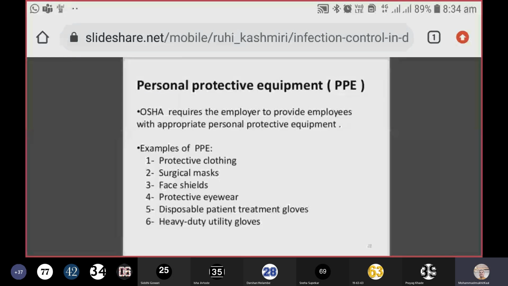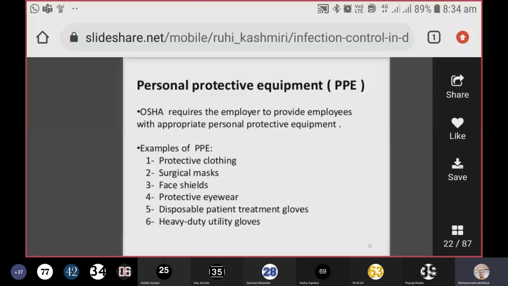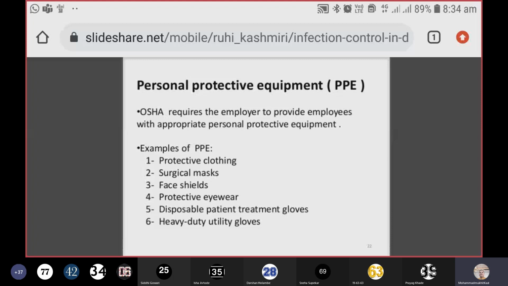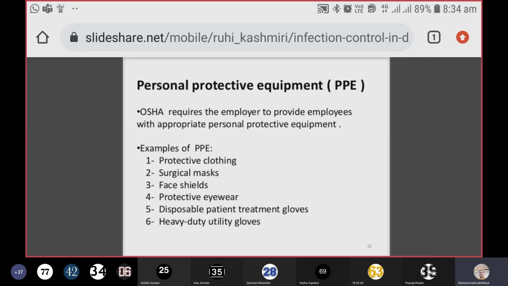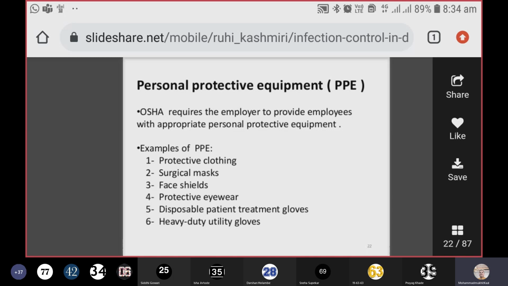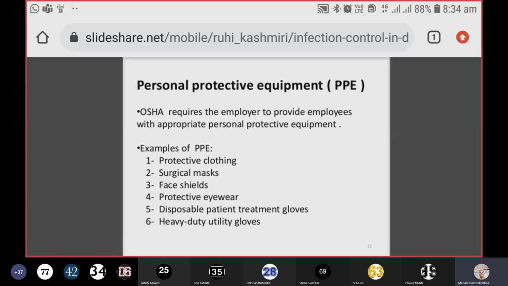Now, coming to the personal protective equipment, OSHA requires the employer to provide employees with appropriate personal protective equipment. You might have seen in our college also, the gloves and masks are provided to the students who are actually taking care of the patient. And what are the examples of personal protective equipment? Protective clothing. We all are wearing the aprons. When you are working on the patient, you must have a special OT attire. Then surgical mask is essential. N95 is very important, not these green masks.